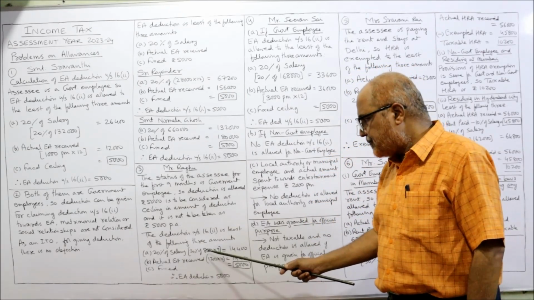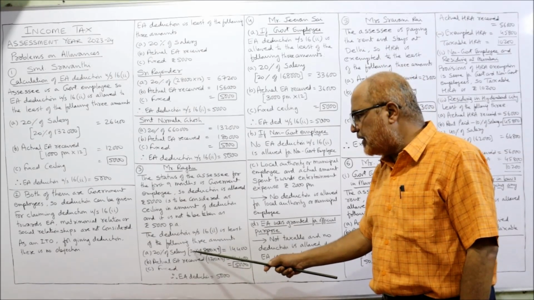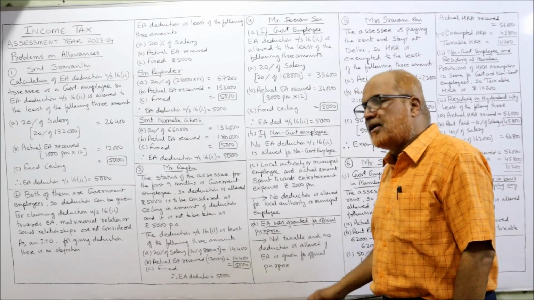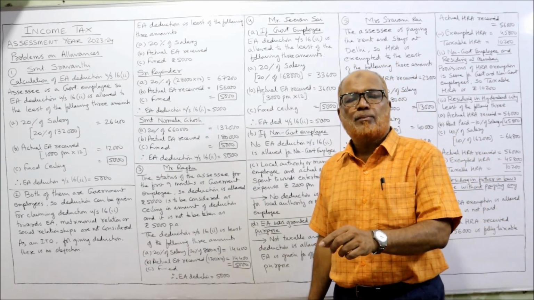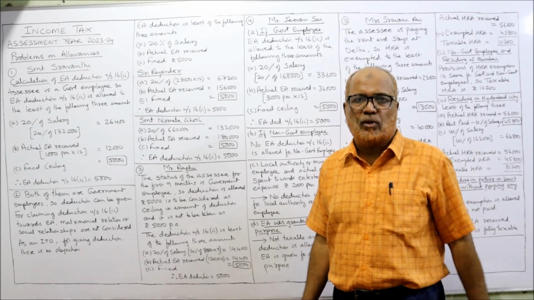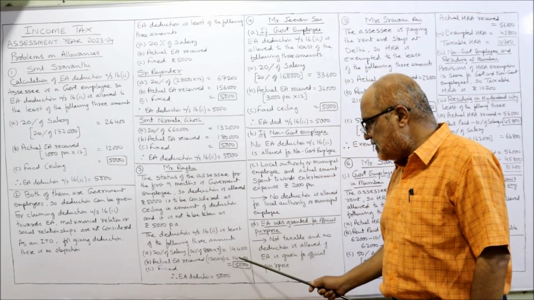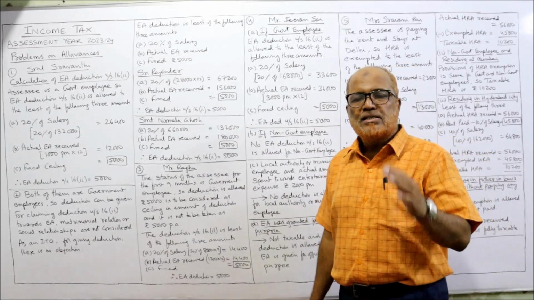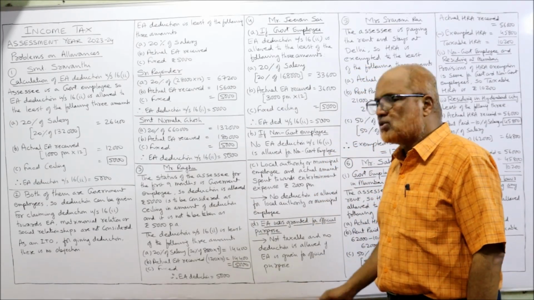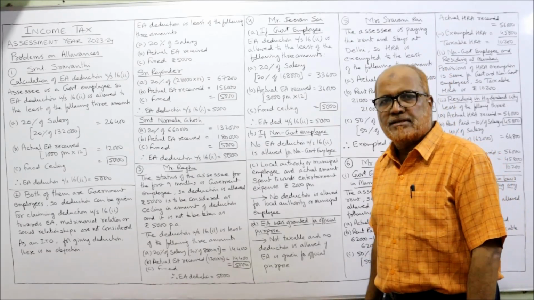So he was getting 8,000 per month into 9 months into 20%. He will get 14,400. Actual EA received is 1,200 into 12. It is given in the problem that EA is the same in the government employee and non-government employee. So for 12 months he has received EA. So the complete EA received is 14,400. Ceiling amount is fixed at 5,000. Whichever is least. So 5,000 will be allowed as EA deduction under section 16(2).